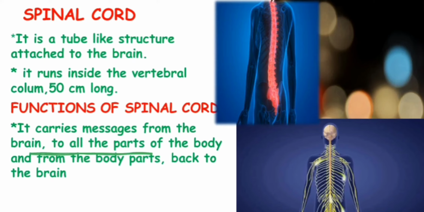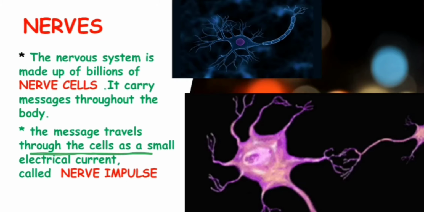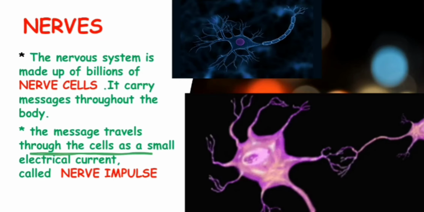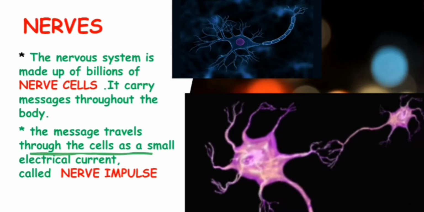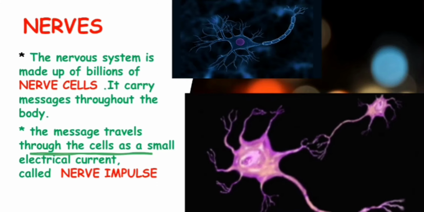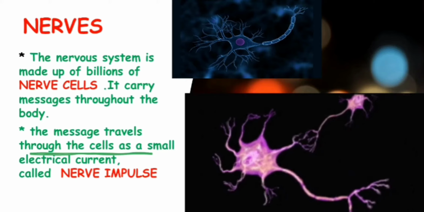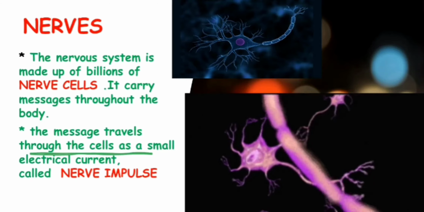That is the nerves. As I have told you, there are billions of nerves present in our body, and these nerves are also called neurons or nerve cells. And these nerve cells, you can see in the picture also, carry the messages throughout the body.